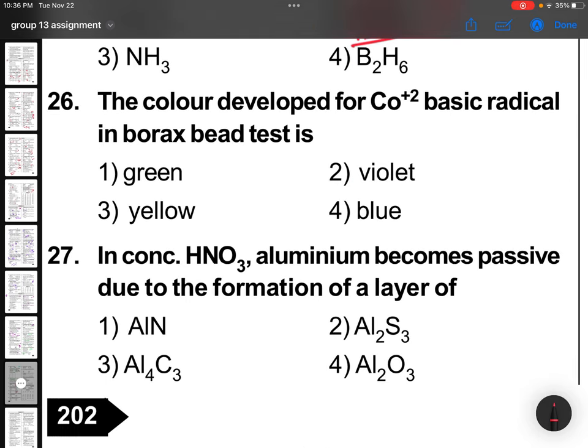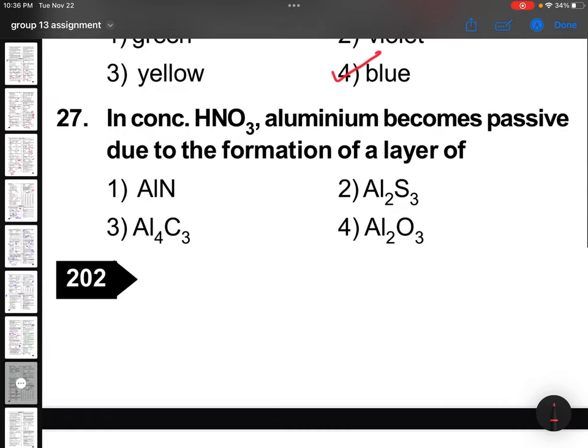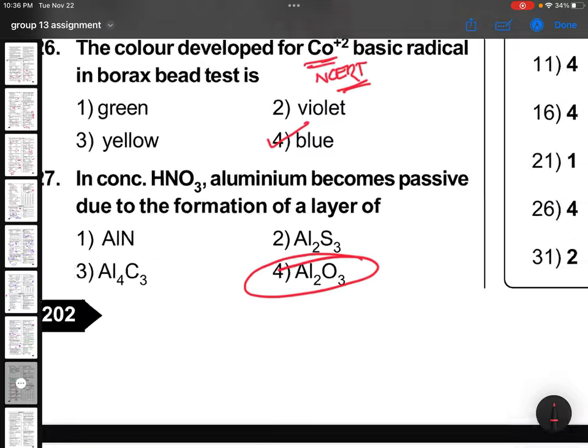The color developed for Co2+ basic radical in borax bead test is cobalt. This is there in NCERT. The same example is given for Co2+ only, that is Co2+ is blue in color. In concentrated HNO3, aluminum becomes passive due to the formation of an oxide layer. So the answer is Al2O3.